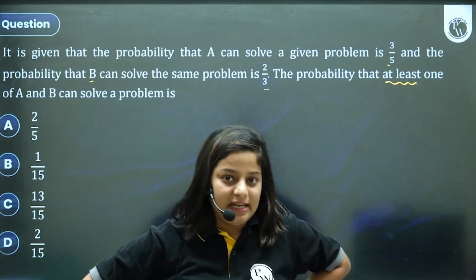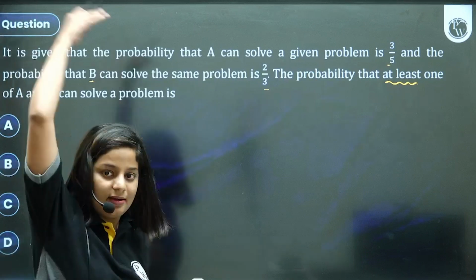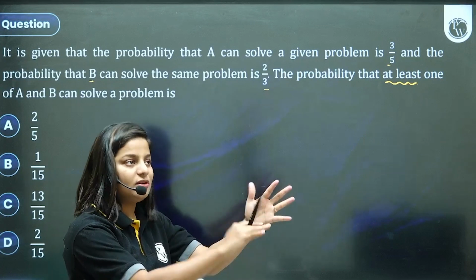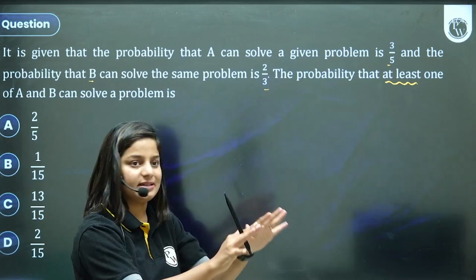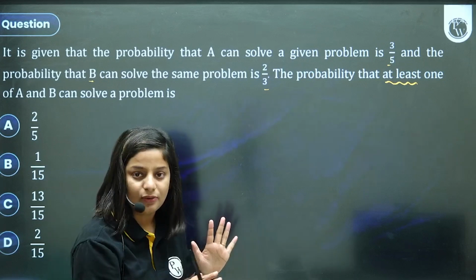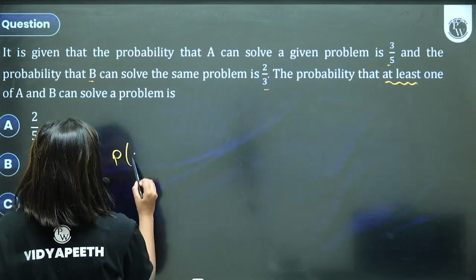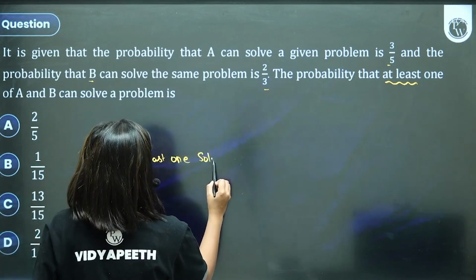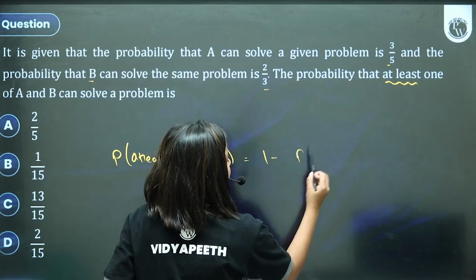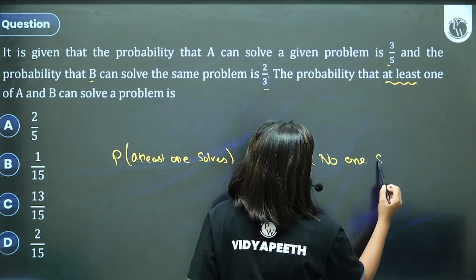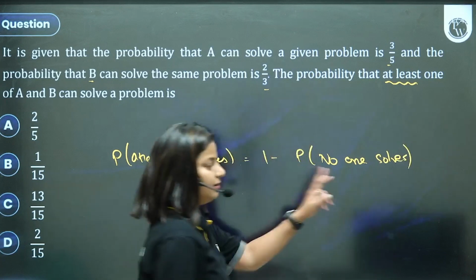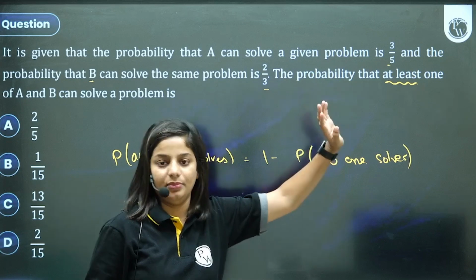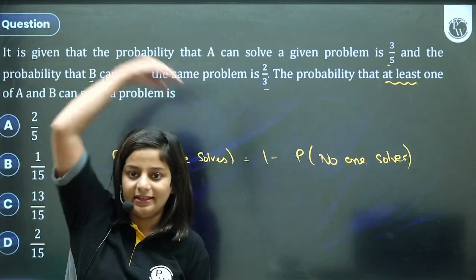In such cases, most of the time we use the other approach, because they are concerned that the question should be solved. A solves, B solves, or both of them solve, doesn't matter, but the problem should be solved. So one way is at least one solves the problem. It can be 1 minus the probability that no one solves, that is, total minus no one solves. Or you can take A solves, B doesn't; B solves, A doesn't; and both A and B. You can take 3 cases or you can take this approach.